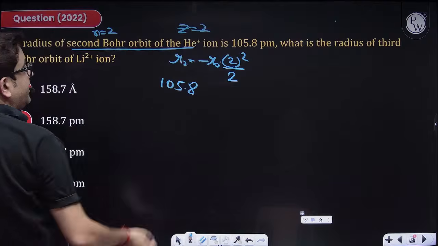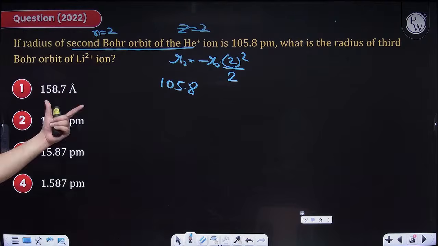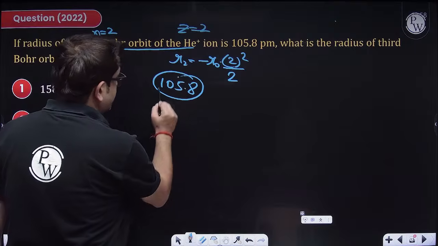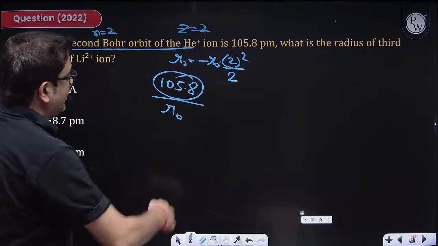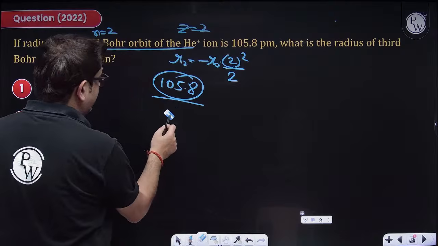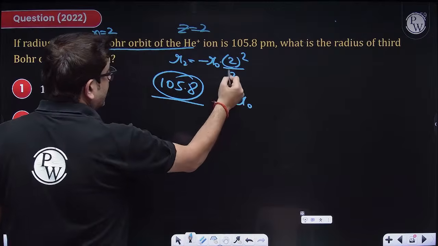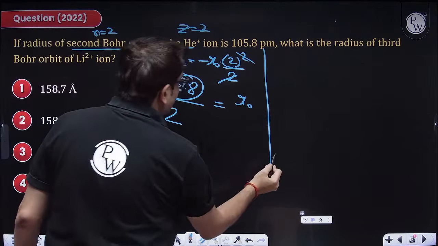That is in picometer. So let's keep it that way. Why? Because the answer is in picometer also, angstrom also. So let us first calculate in picometer. This radius is in picometer, so let us not put the value of R0; let us find the value of R0 in picometer only. So that means R0 will be this, the 2 and this 2 are gone. It will be this. Now what are you asked?